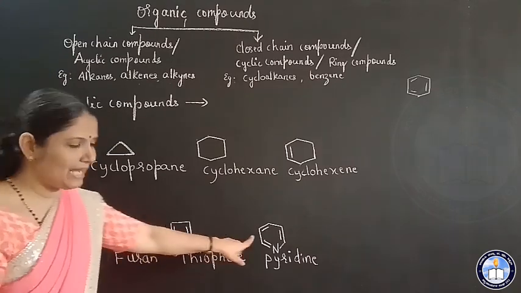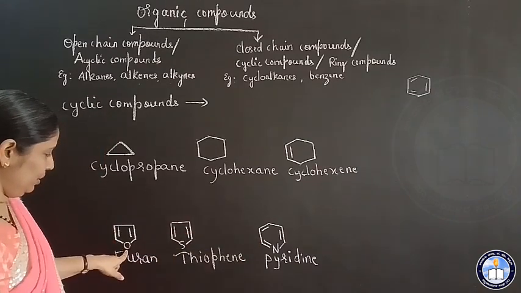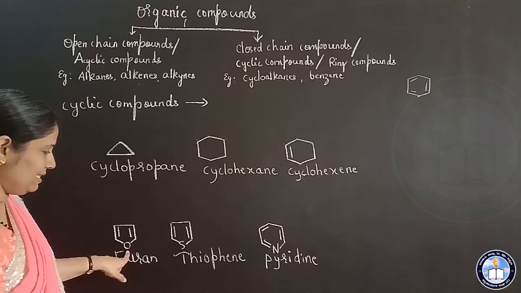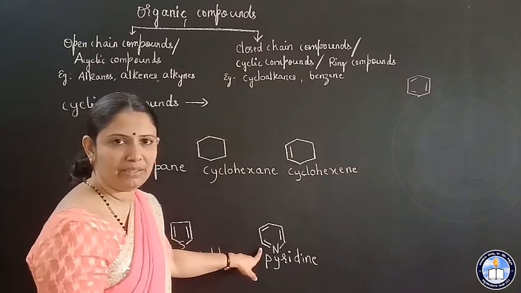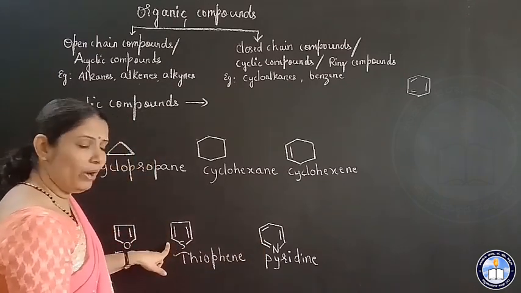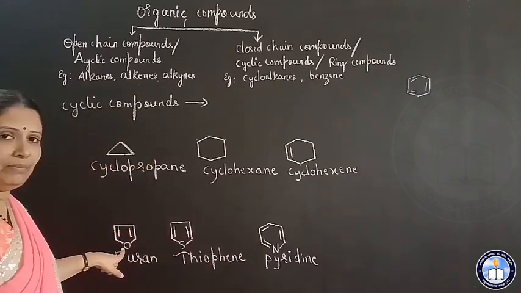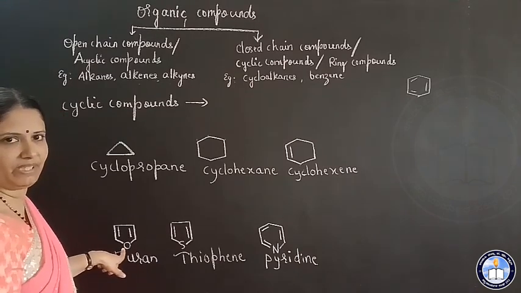These are also cyclic compounds, but see here, you can see an oxygen atom in this ring. Here you can see a sulfur atom. Here a nitrogen atom. Means in these rings you have atoms other than carbon atoms.